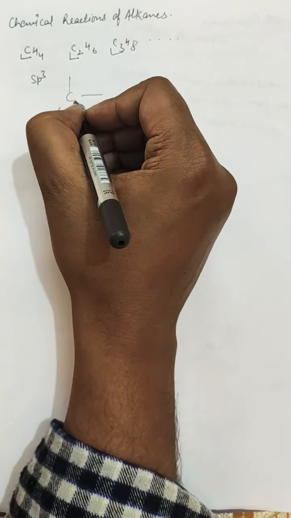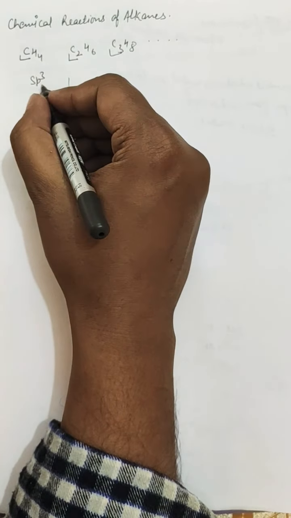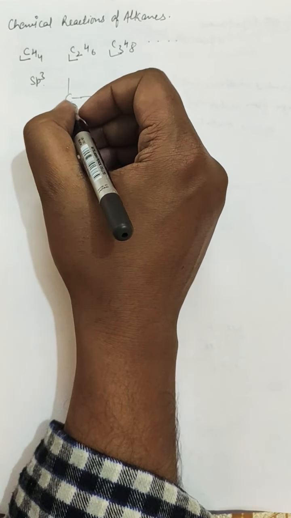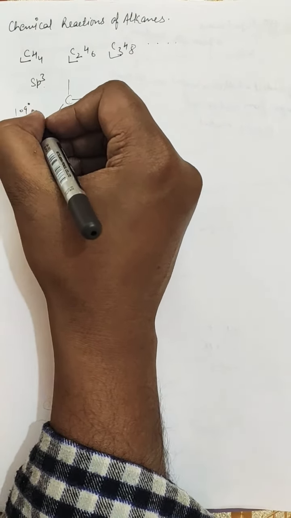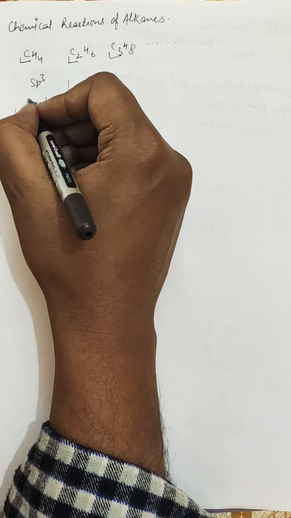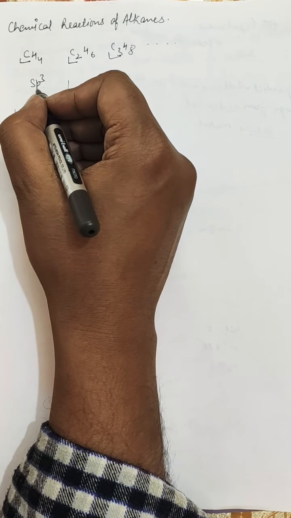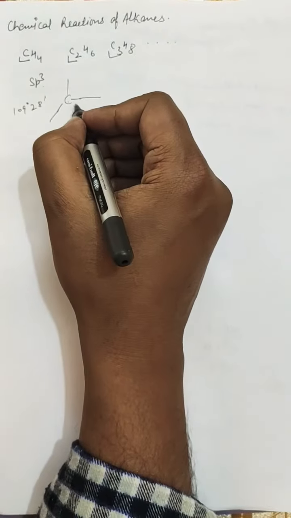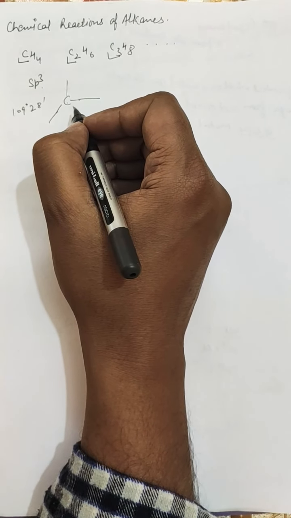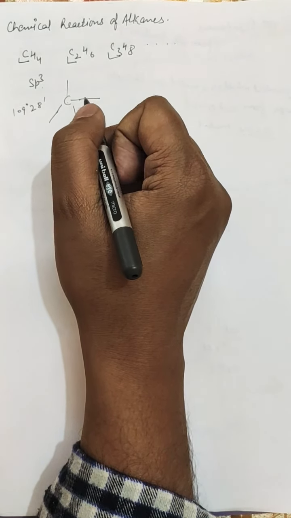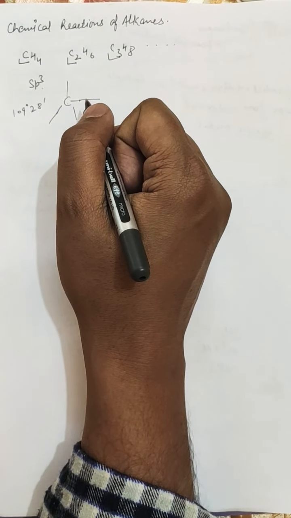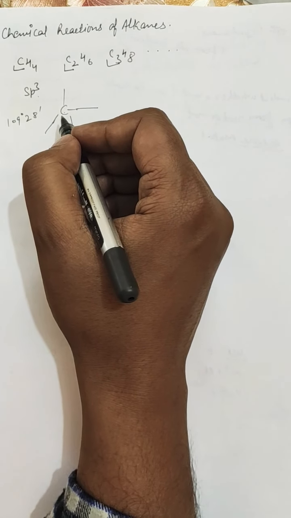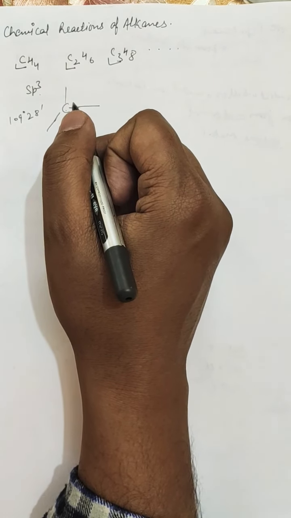In all the alkanes, the carbon atom is sp3 hybridized and the bond angle between the various side groups is 109 degrees 28 minutes. This is the natural bond angle for sp3 hybridization. So there is no strain involved in the bonds of the sp3 hybridized carbon atoms of alkanes, and moreover they are fully saturated. Full saturation means there is no scope for the further addition of other substrates.